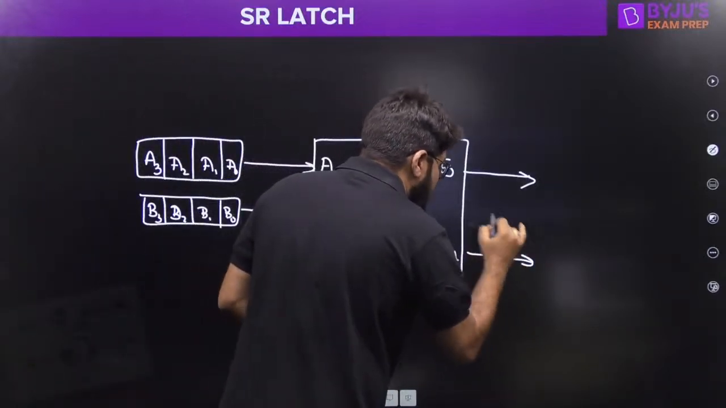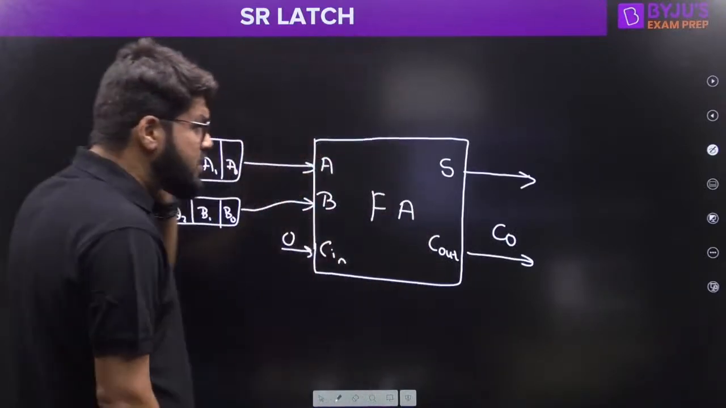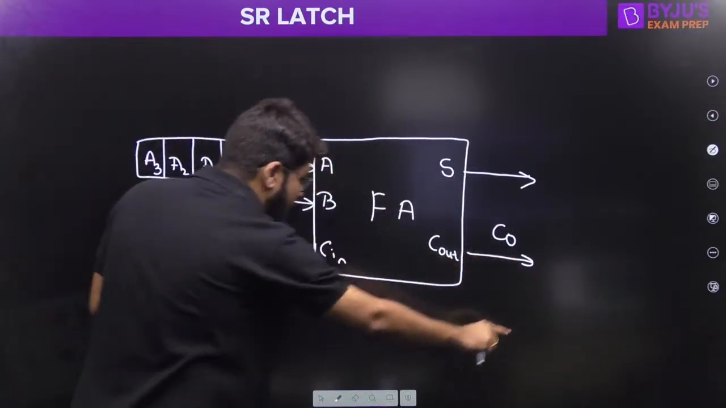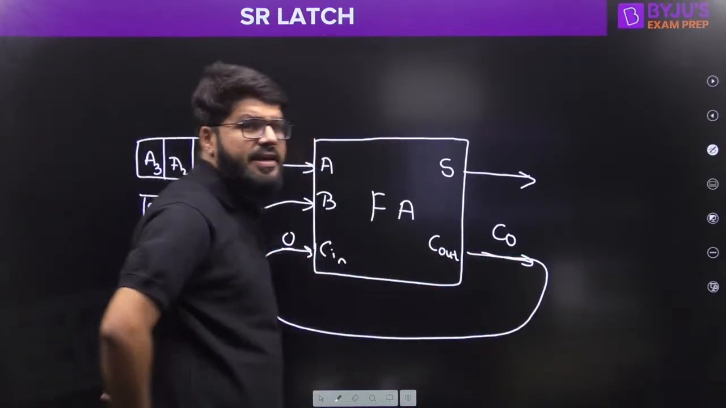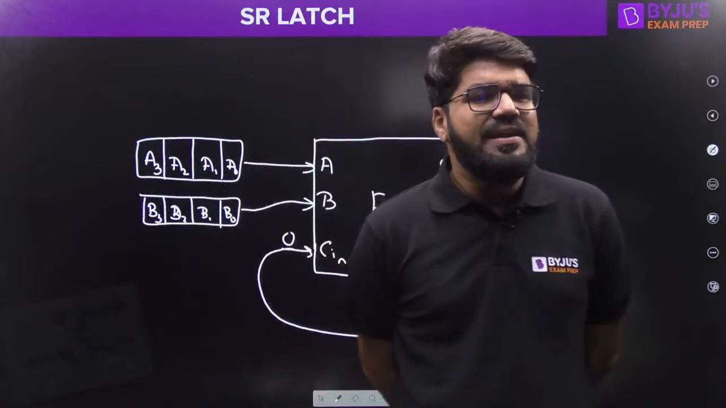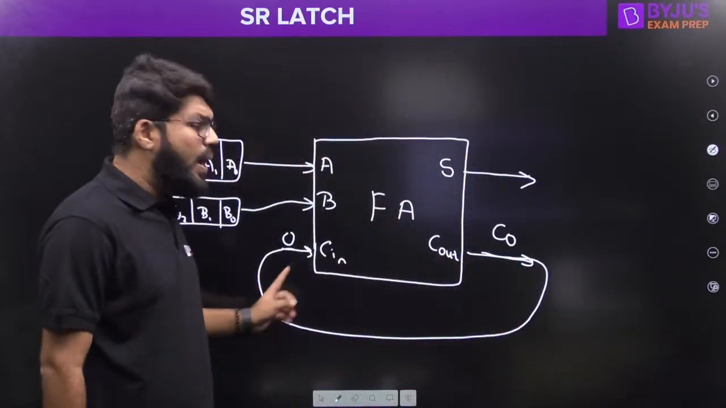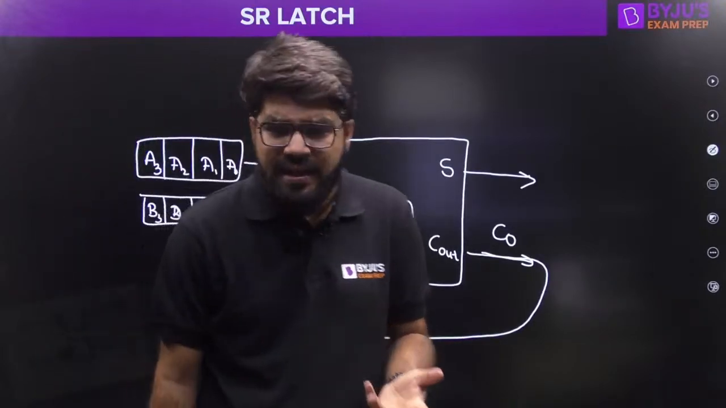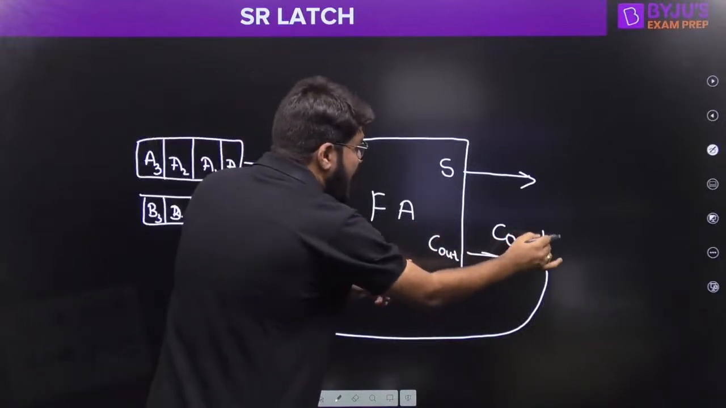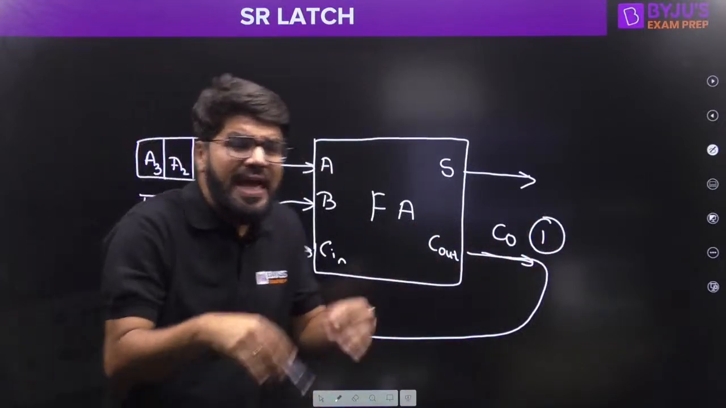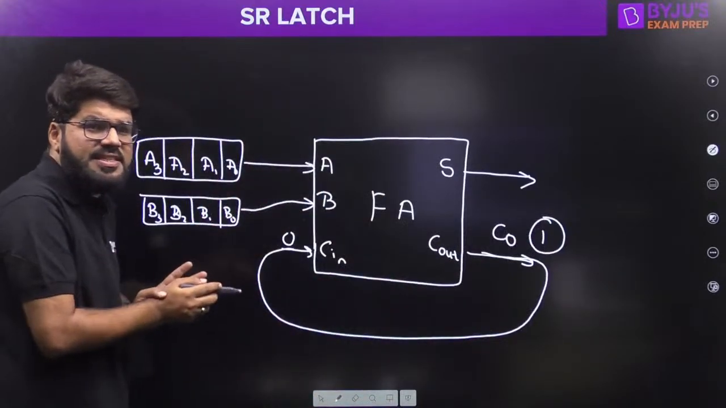Suppose this is C0, but I need to reuse C0, and apply it here. Now, one idea is to directly connect through a wire. But if you just directly connect through a wire, and we know that wires will have negligible delay, what will happen? Suppose a carry 1 is generated and that carry immediately comes and interferes with this stage calculation.